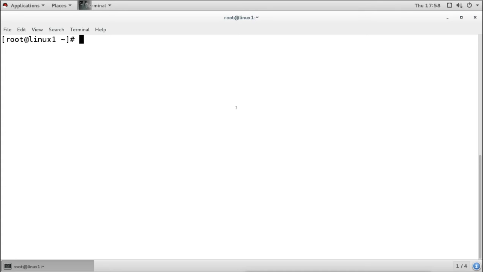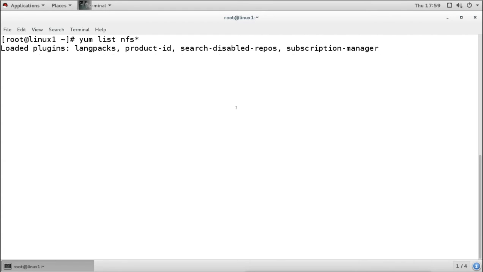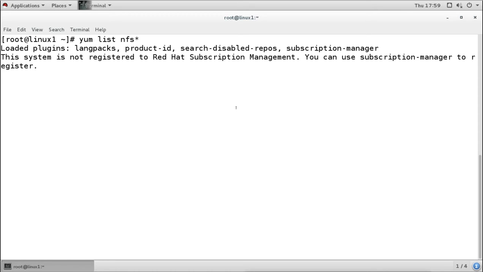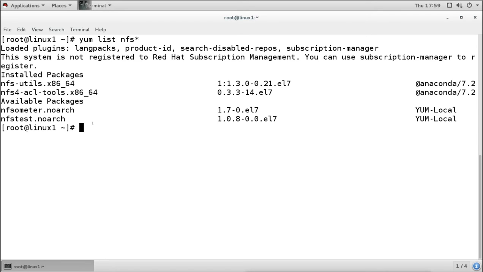Then for configuring the share, or for using NFS, we need to have the package installed, that is nfs-utils. We can check this. I want to see all the packages related to NFS. So this is the nfs-utils we require. This package is installed by default on most systems, and if it is not installed, then you should install the nfs-utils package. For sharing a directory using NFS, we need to have nfs-utils installed.